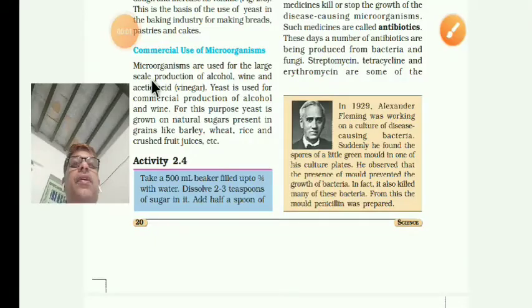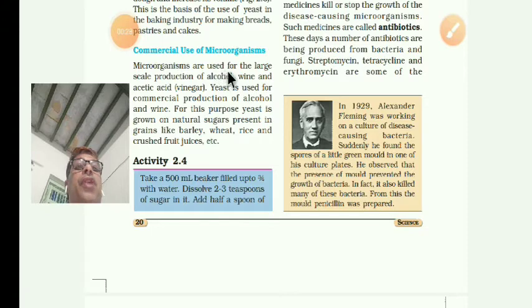Standard 8th, Subject Science, Chapter 2nd, Microorganisms. So dear students, you know what we mean by microorganism? The organisms which we are not able to see with the naked eye are called microorganisms.